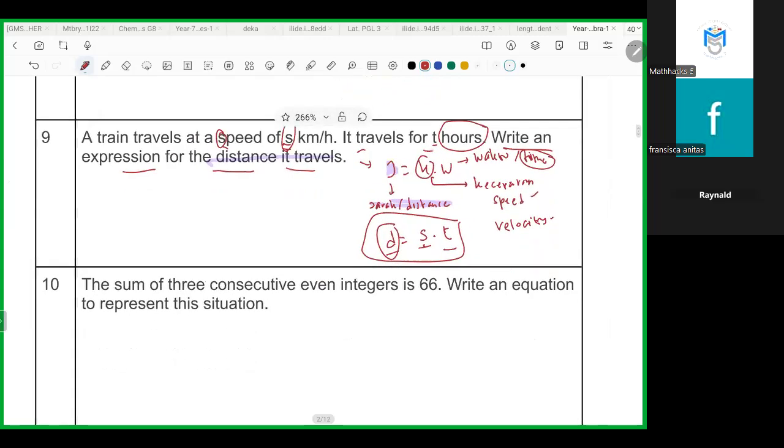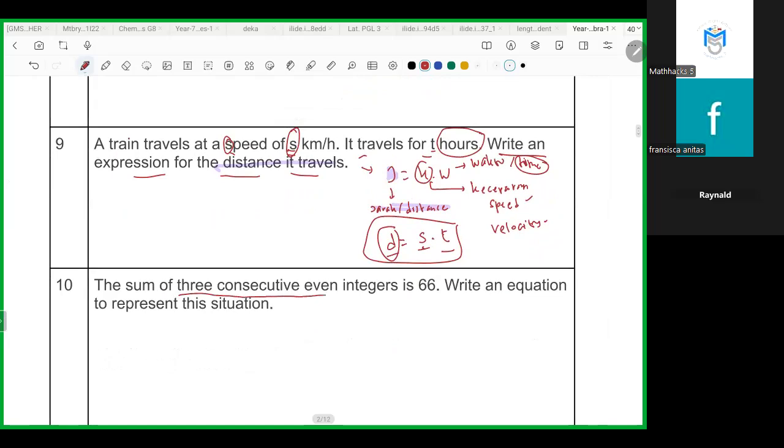Now, next: the sum of three consecutive even integers is 66. Miss, we don't know the exact value of the consecutive even integers in here. So you have to provide three letters that can express each number, for example X, Y, and Z. Just put X plus Y plus Z. Why, Miss?